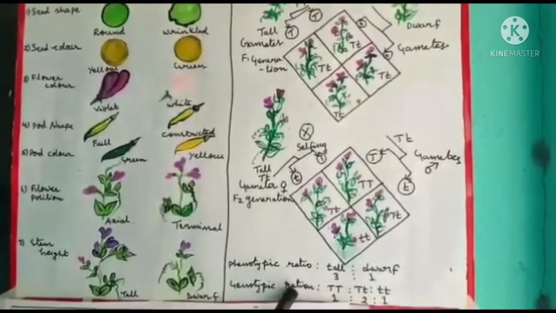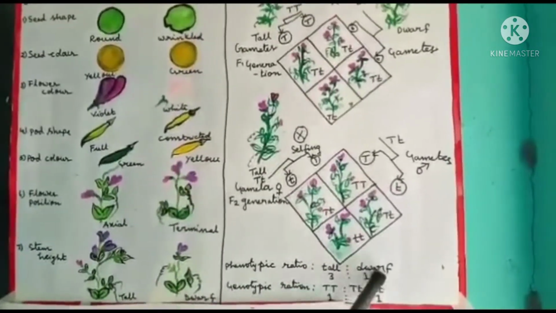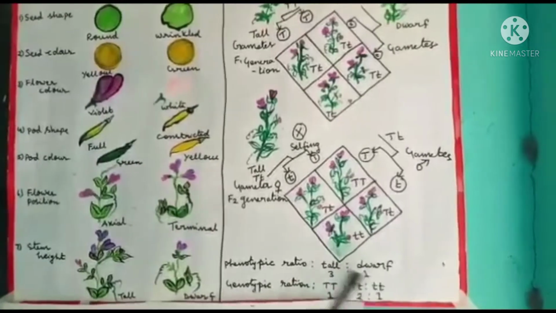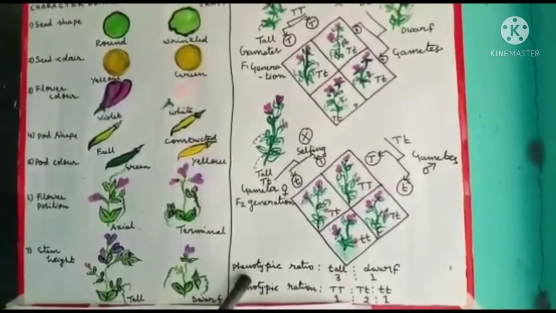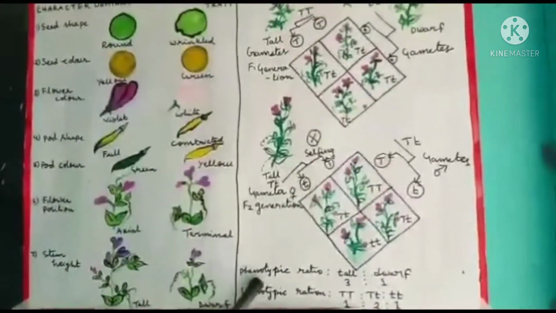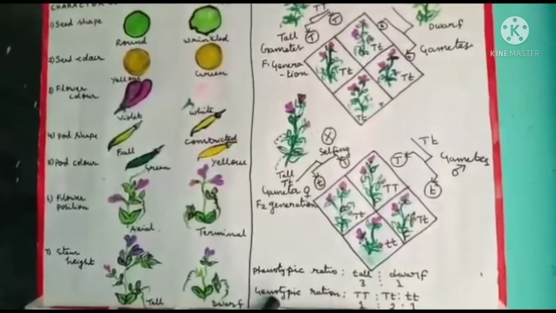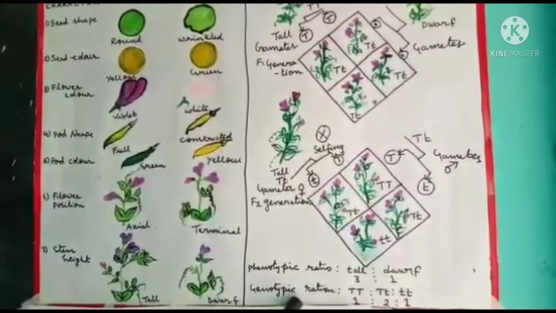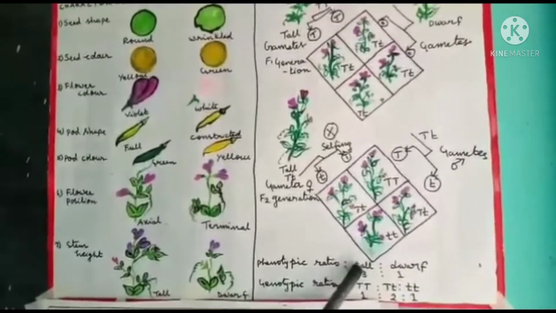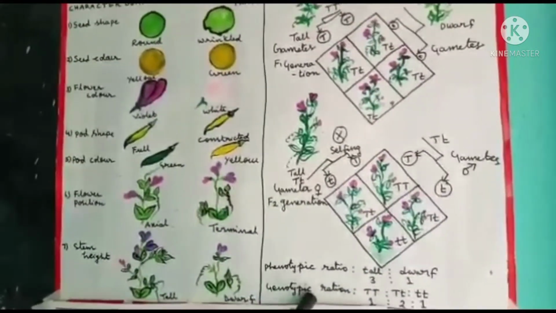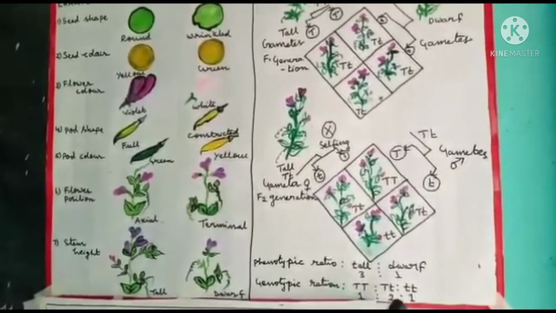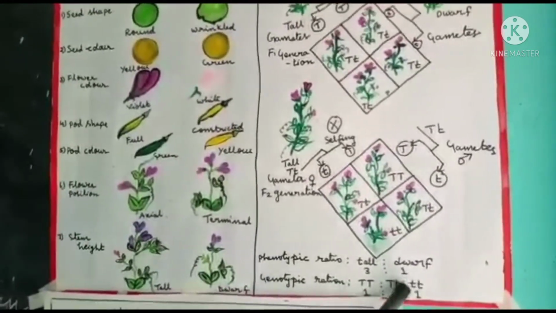So the phenotypic ratio is tall to dwarf, 3:1. Phenotypic means the external look of an individual organism, and genotypic means the genetic makeup of an organism. So phenotypic means tall, dwarf, and genotypic means capital T capital T, capital T small t, small t small t.